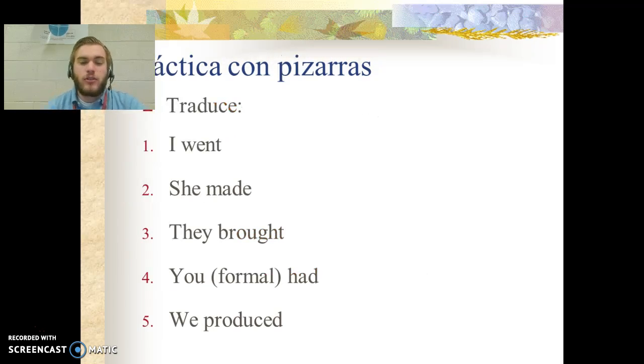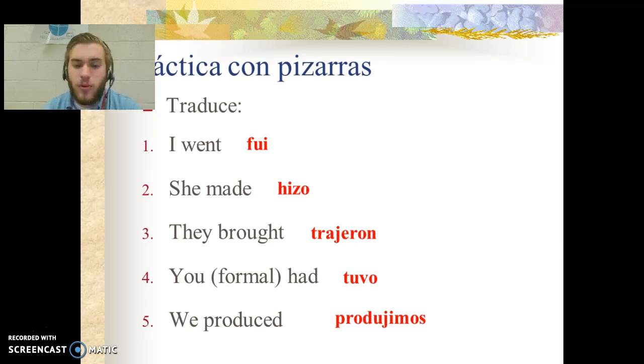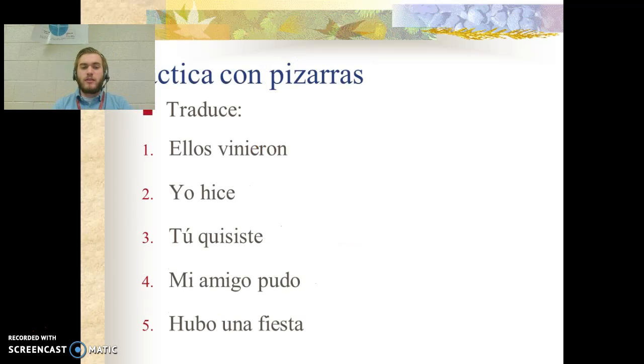A little bit more practice. Translate these phrases from English to Spanish, and you can pause at this point. All right, let's go over the answers. I went, fui, yo fui. She made, hizo, ella hizo. They brought, trajeron, ellos trajeron. The formal you, which would be usted, had, tuvo, usted tuvo. We produced, produjimos, nosotros produjimos.